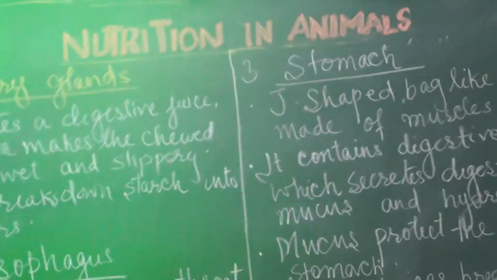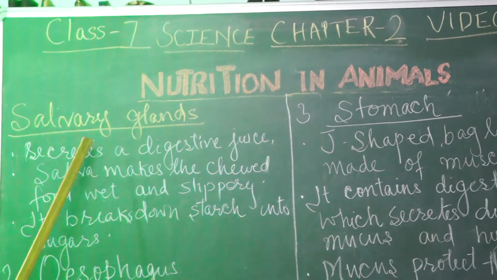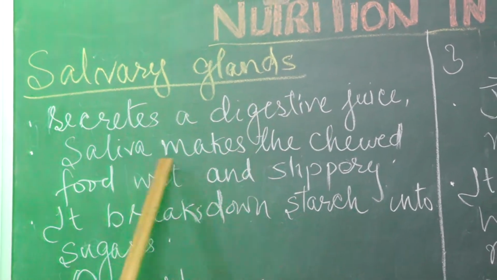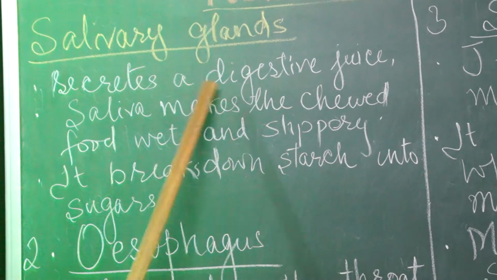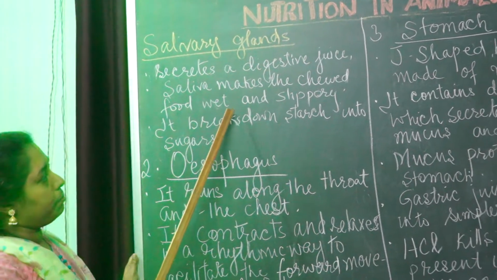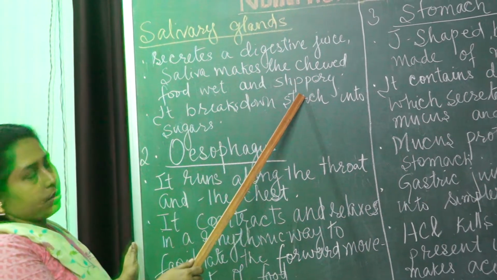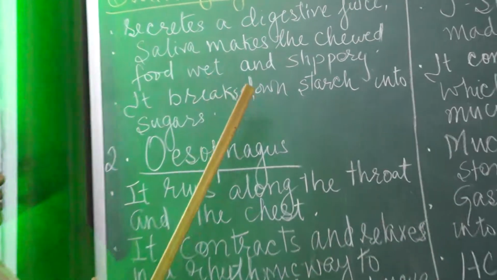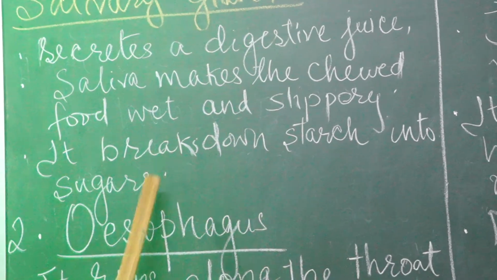So salivary glands. Salivary glands secrete or release a digestive juice known as saliva. All of you know that the liquid present in our mouth is a digestive juice. I already told you digestion starts in the mouth. Saliva makes the chewed food wet and slippery, so that it is easy to swallow. After that there is one enzyme, that is salivary amylase. It breaks down starch into sugars.